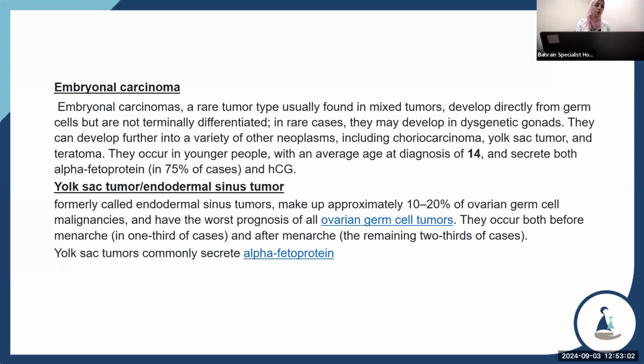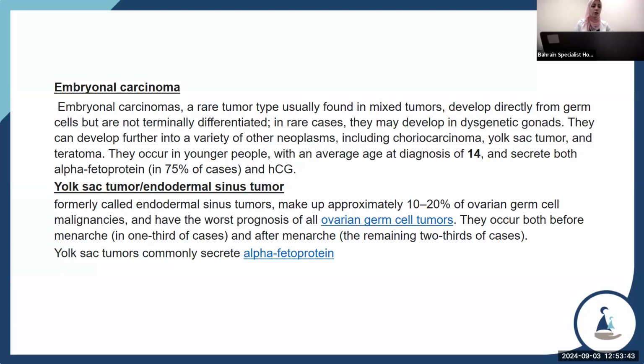Another type from germ cells is embryonal carcinoma, a rare tumor type usually found in mixed tumors, which develops directly from germ cells but is not terminally differentiated. In rare cases, they may develop in dysgenetic gonads. They can develop further into a variety of other neoplasms, including choriocarcinoma, yolk sac tumor, and teratoma. They occur in younger people with an average age at diagnosis of 14 years and secrete both alpha-fetoprotein and HCG in